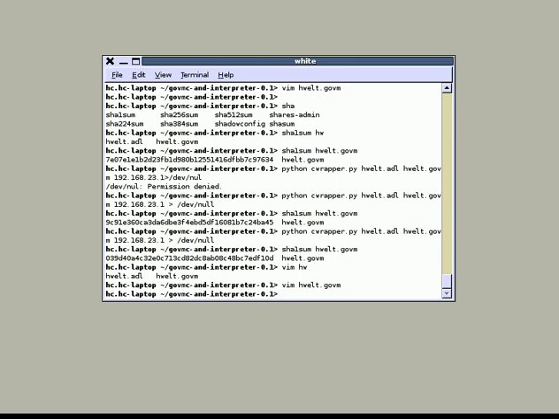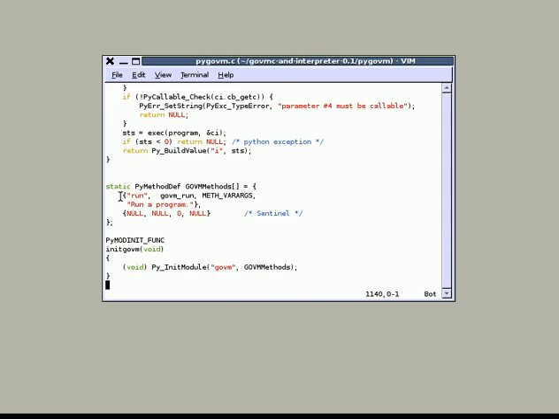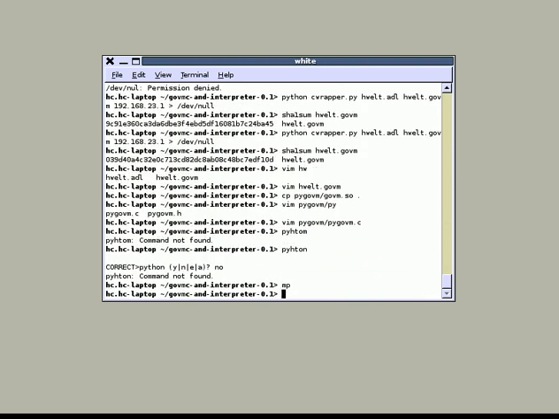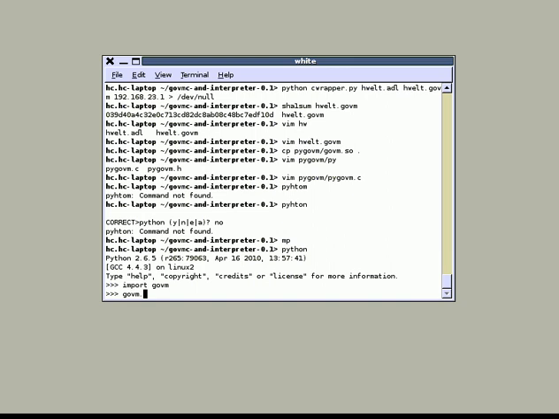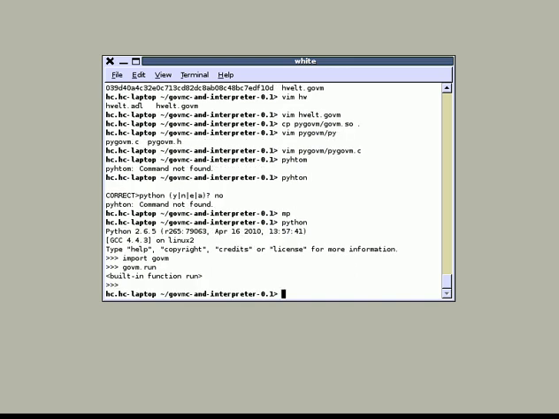Okay, so next thing is, obviously, we want to run it, right? For that, there is a Python module which is called govm.so. It is actually implemented in C and exports the function run to Python. So, in theory, I just do import govm and say govm.run, but govm.run takes some parameters, and for that I have to write some small Python code, which I'm going to call run hw.py, run hello world, right?